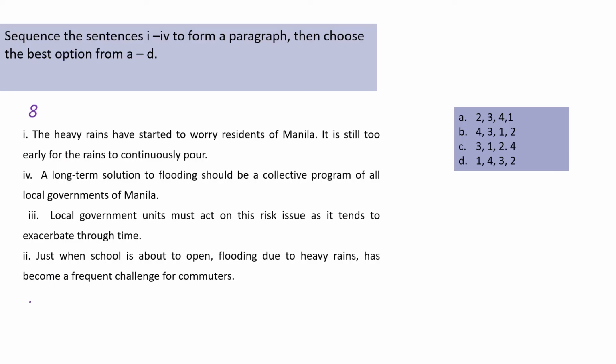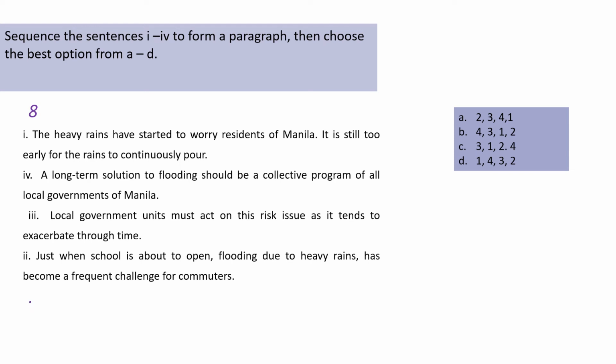For number 8, okay, our first statement, the heavy rains have started to worry residents. So this could be a first statement. A long-term solution cannot be a first statement, which means that we're working on a prior set of sentences, or at least a sentence before a long-term solution could be discussed.